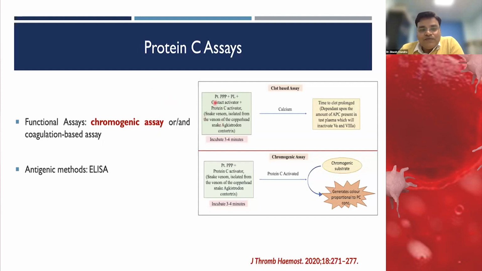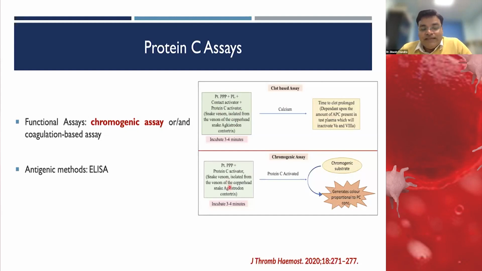So what is the principle of the functional assay? Here we incubate the patient's platelet poor plasma with phospholipid, contact activator, and protein C activator, which can be snake venom or other things, usually snake venom, and incubate it for 2 to 3 minutes. Then we add calcium and the clotting starts. If protein C is present in the patient plasma, it leads to inhibition of factor 5 and factor 8, which leads to prolongation of the clot formation.